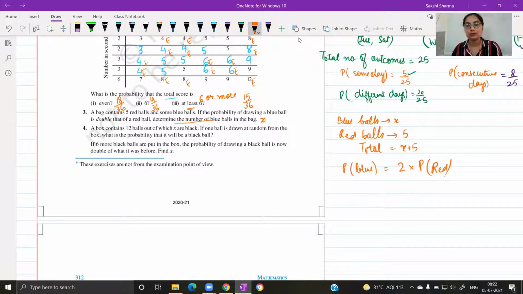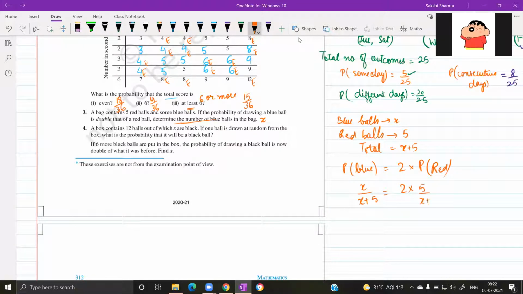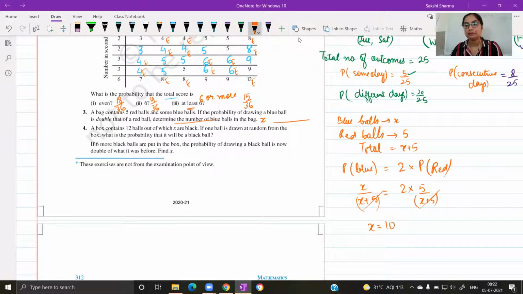The probability of drawing a blue ball, X over X plus 5, equals twice the probability of the red ball. The probability of red balls is 5 upon X plus 5. So the binomial can be cancelled from the denominator on each side, and X comes out to be 10.